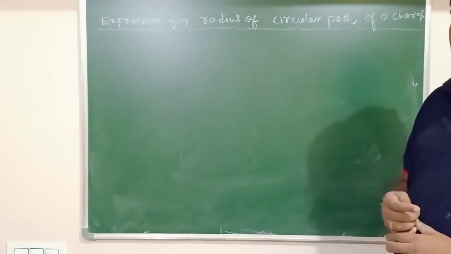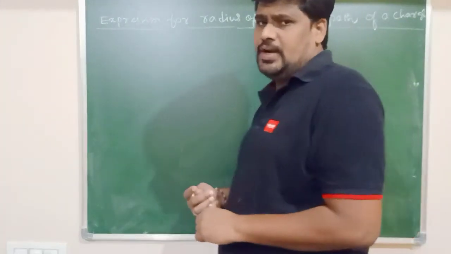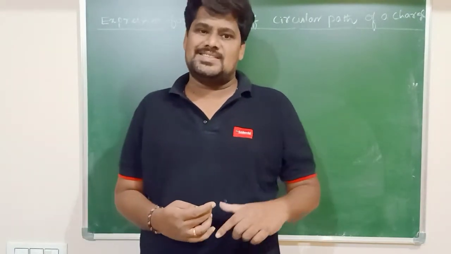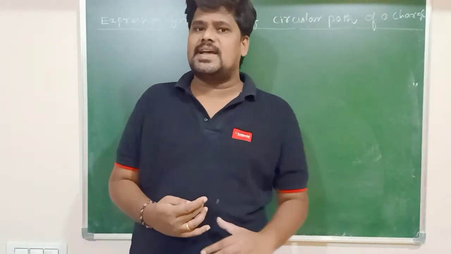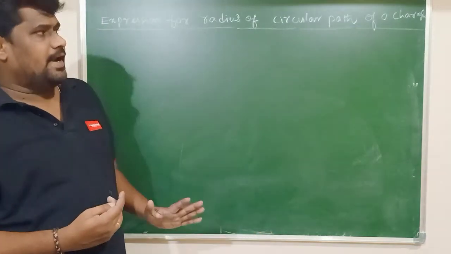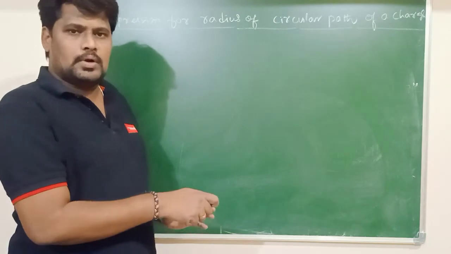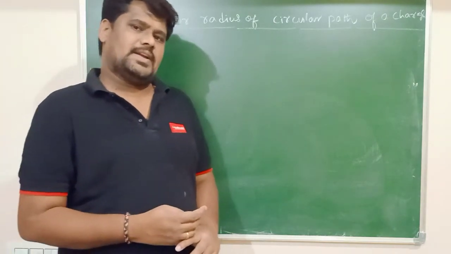The trajectory of a charged particle is circular inside the magnetic field, provided the charge enters perpendicular to the direction of the magnetic field.